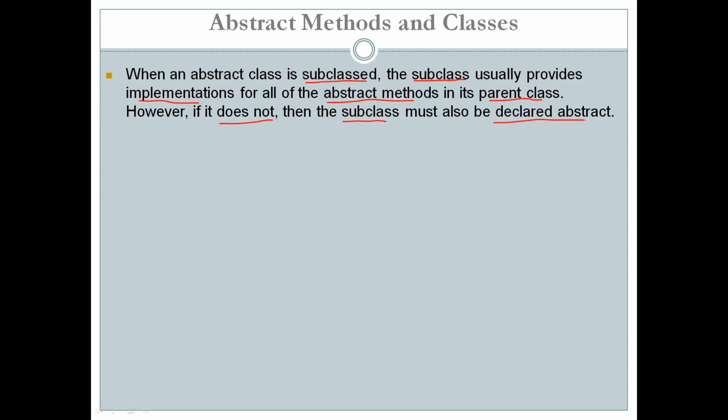If some class is inheriting an abstract class, then it should provide a body for all the abstract methods defined in the superclass. That is, the subclass should override the methods defined in the superclass. And if the subclass is not overriding them or not providing the body for the abstract methods in the superclass, then even the subclass has to be declared as abstract.